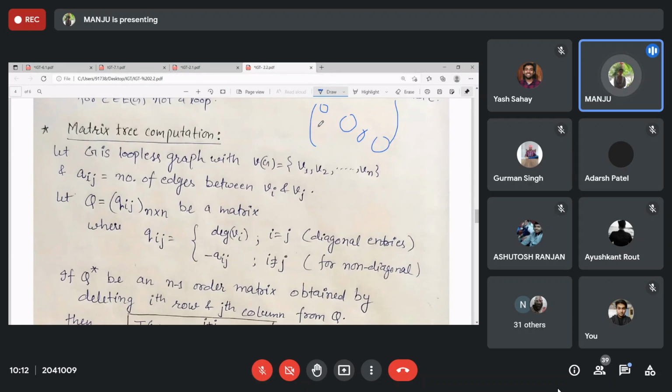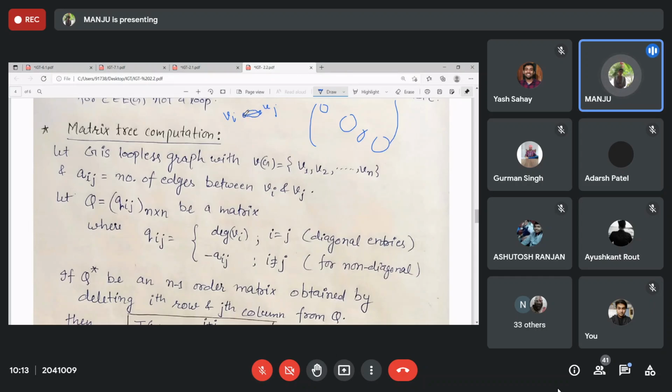And then the non-diagonal entries are minus Aij, where Aij is the number of edges between Vi and Vj. If there is 1 edge, then it is minus 1. If there are 2 edges, then minus 2. If there are 3 edges, minus 3.